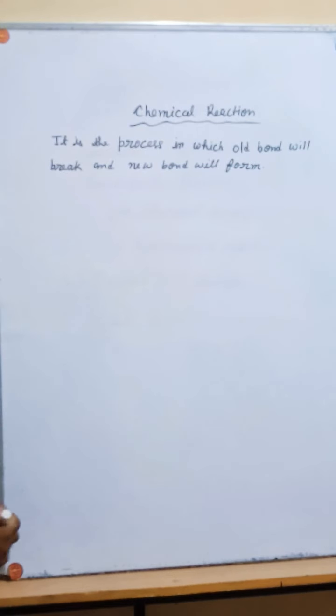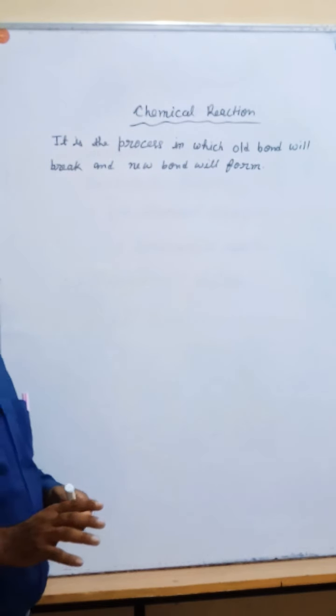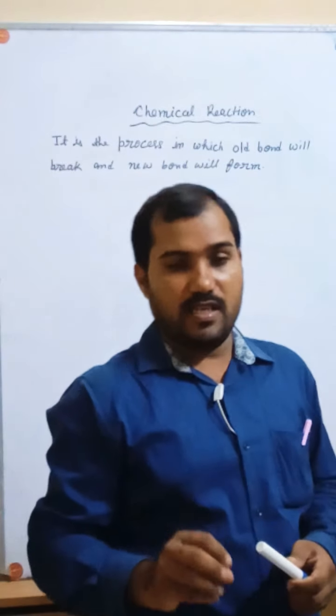Okay. It is the process in which breaking of old bond and formation of new bond take place.